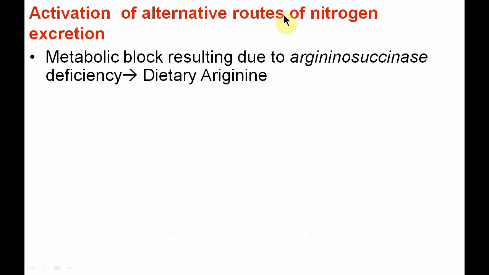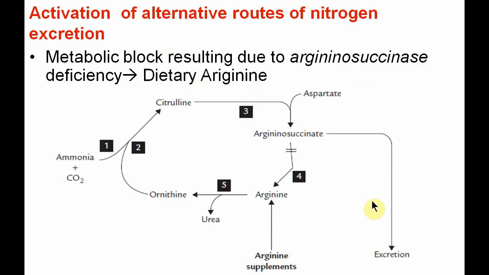Another alternative route for nitrogen excretion is tried if the metabolic block is due to argininosuccinase. Okay, so there is accumulation of argininosuccinate. So if we provide dietary arginine, how will it help? If you see in this diagram, there is a block here, argininosuccinase.